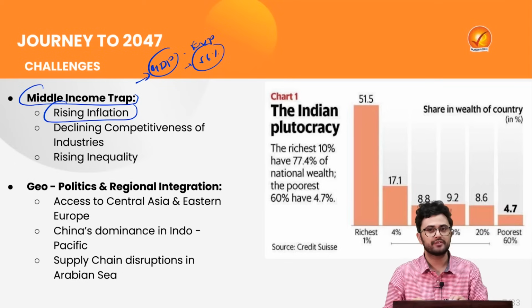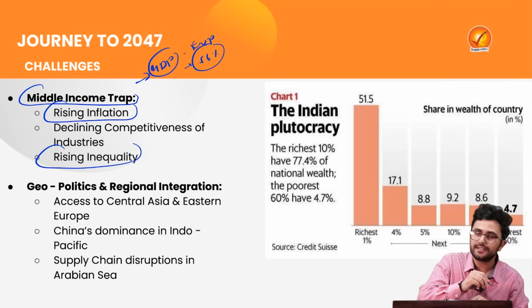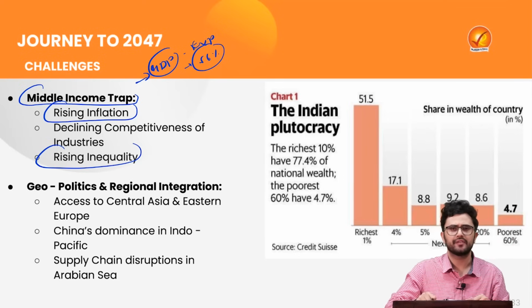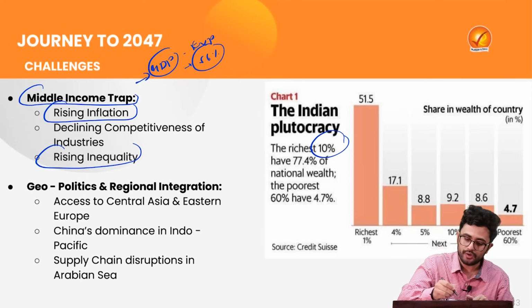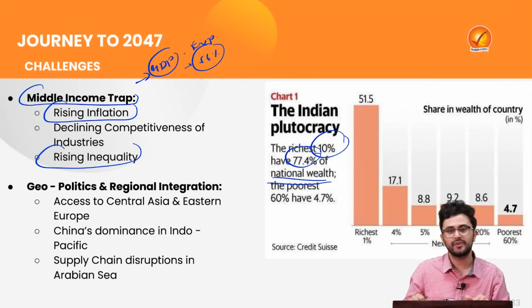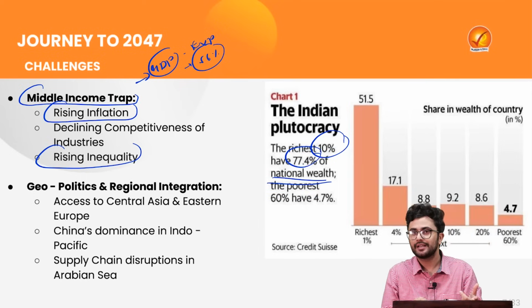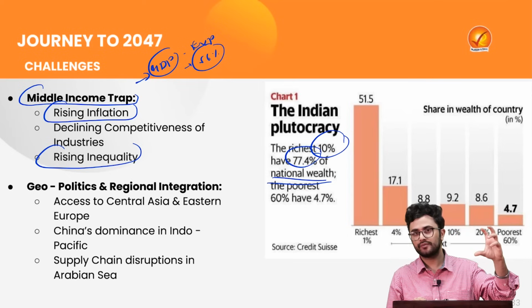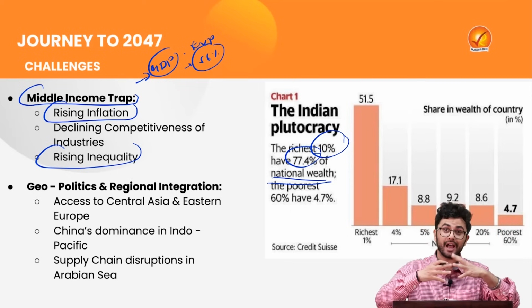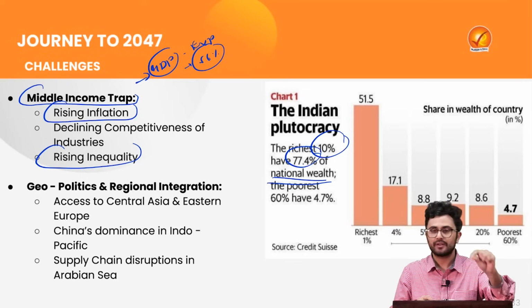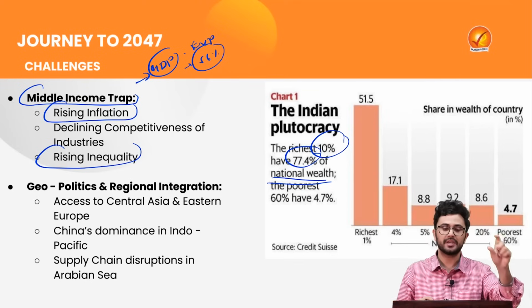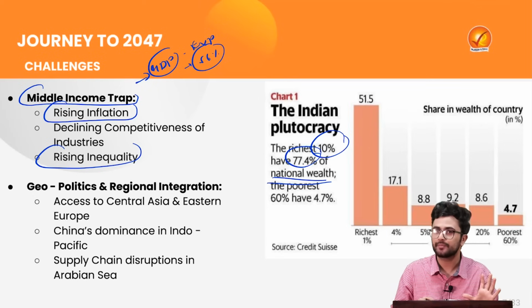Now, on the basis of this information, try to understand another important concept, that of rising inequality. Just look at the graph here. It says that the richest 10% of the population holds 77% of the national wealth. What can we understand from that? That there are 10% of the people who have got a large share of the economy and assets. Now, on one hand we are saying that 56% of our GDP is composed of consumption expenditure.